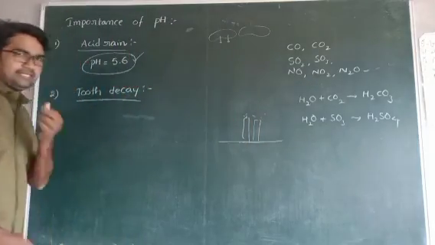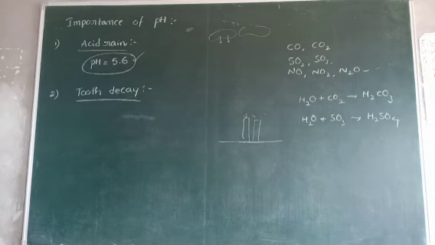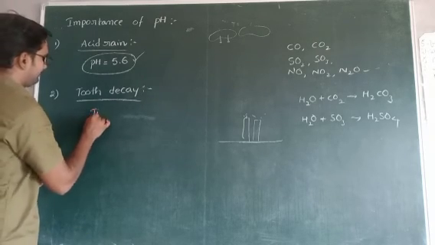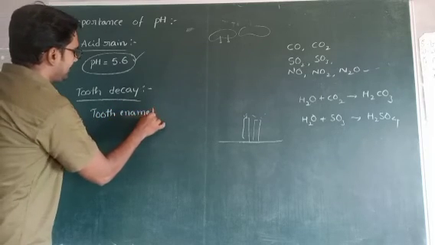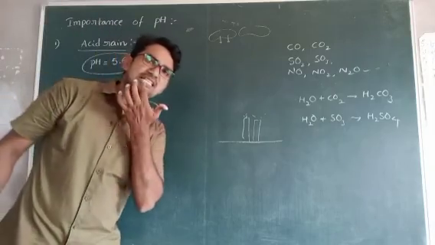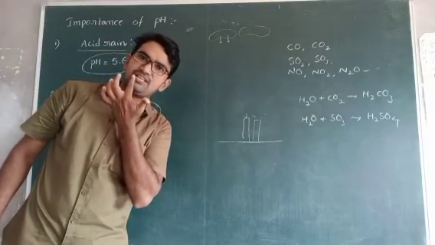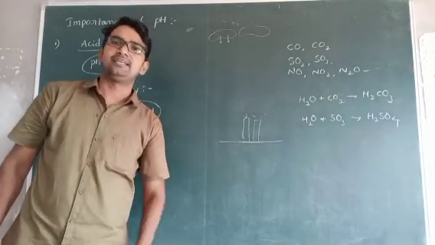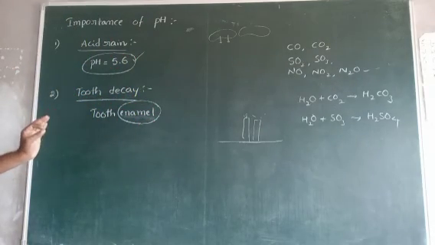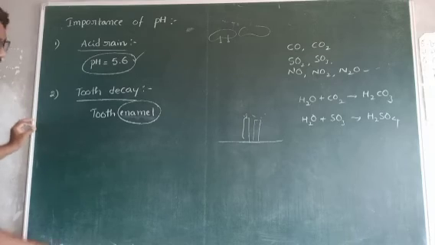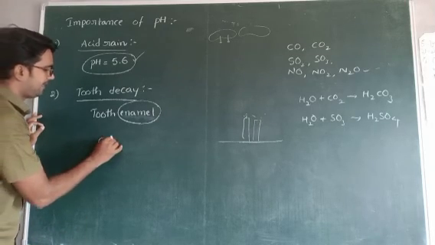So tooth decay means, actually, in our tooth, the enamel is a surface present in our teeth. That surface is very strong. It is made up of calcium phosphate.